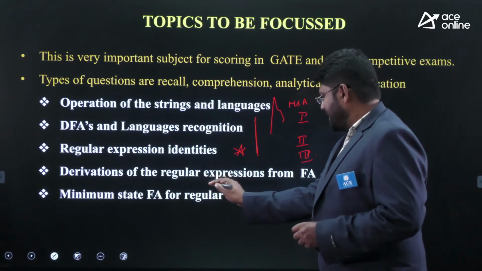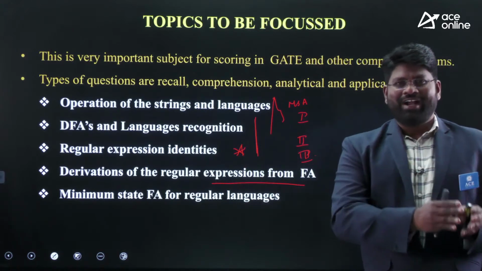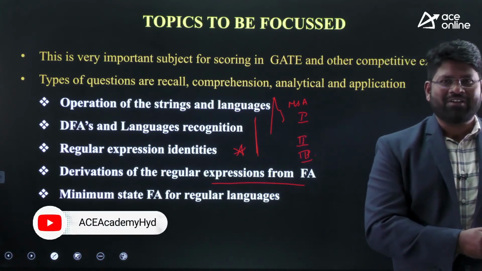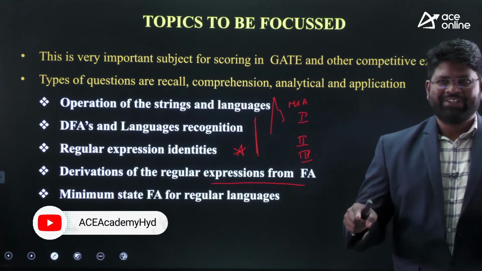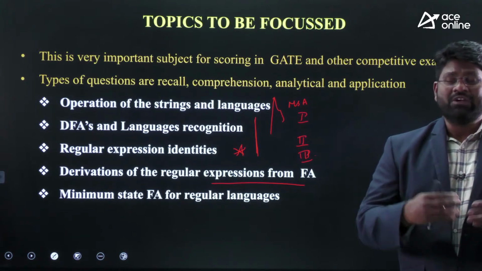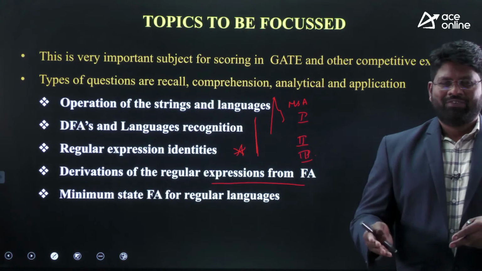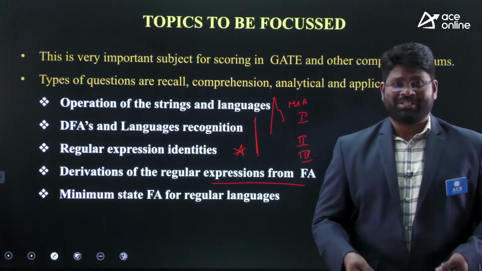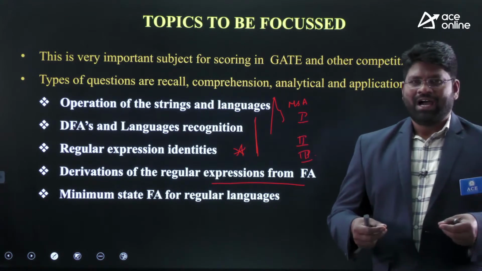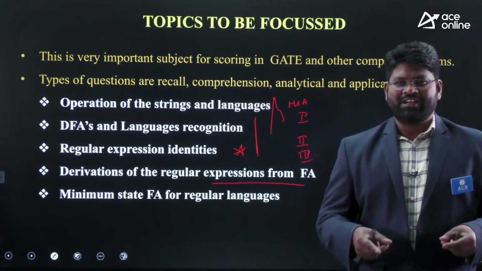After that, please look at this one here, the derivation. We all know that every finite automata can be converted into a regular expression, and a regular expression can also be brought back to a finite automata. You can expect either model. In 2022, I saw a DFA, and you had to determine what expression it is representing. Before that, I saw a regular expression, and you had to find which automata can accept the same generated language.